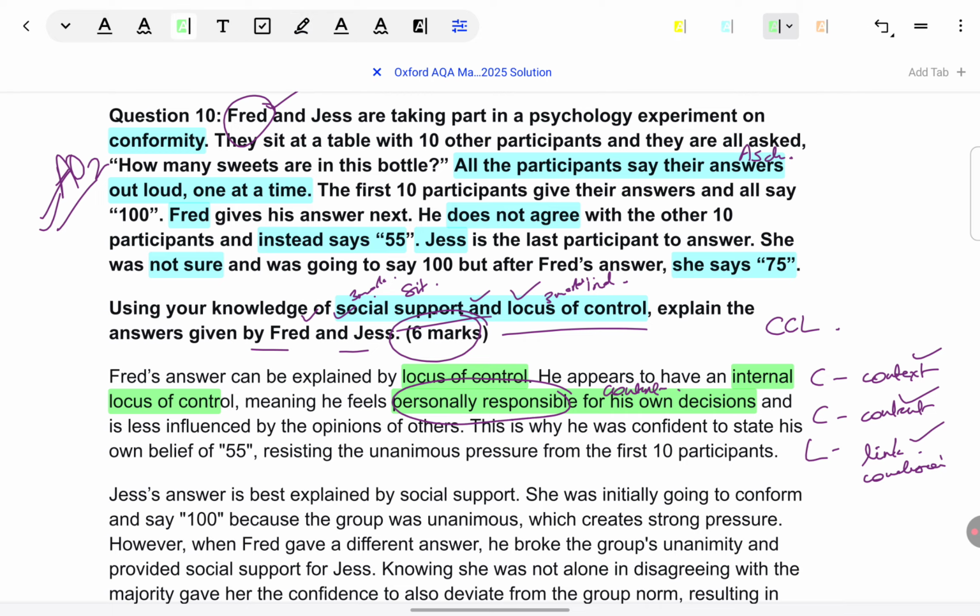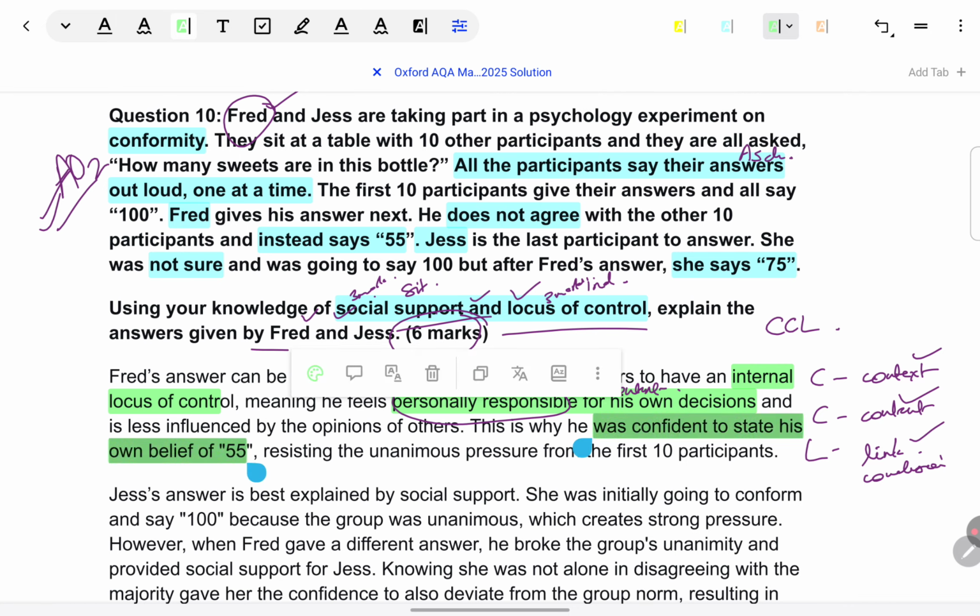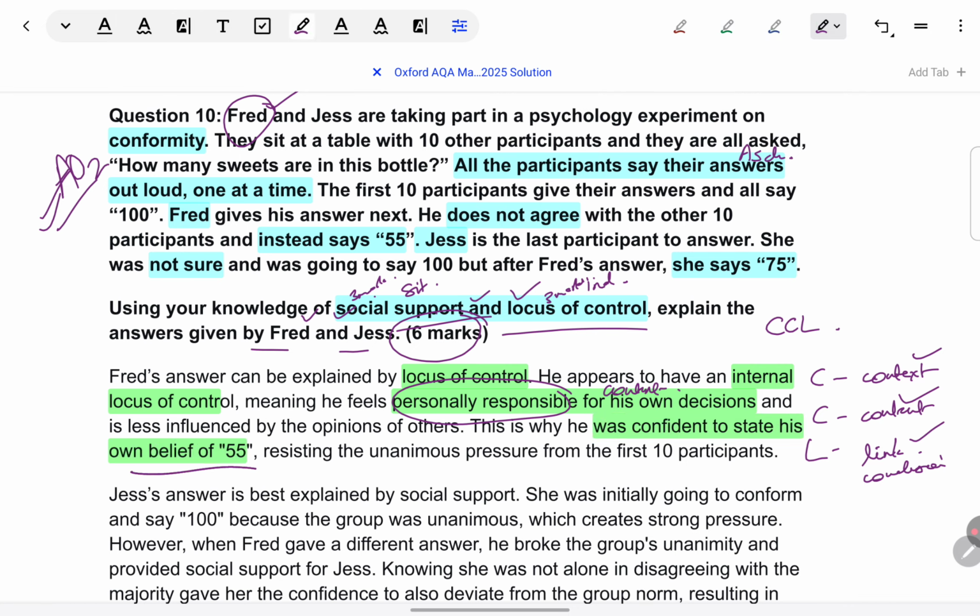Now, where is the context? How are we coming to know that he is feeling personally responsible? Because he's confident to state his own belief of 55, even though others are saying 100, still he's saying 55. This shows that he is feeling personally responsible. And then, fine. So, this is context. We are not just saying, oh, he feels personally responsible and leaving it at that. We are taking wording from the situation and we are showing, see, this is where we are coming to know that he is feeling personally responsible.